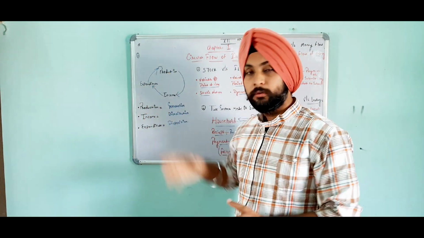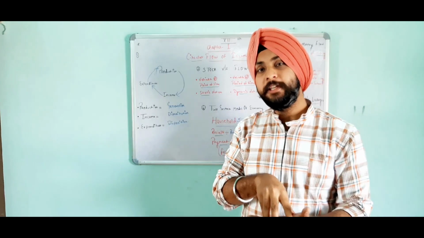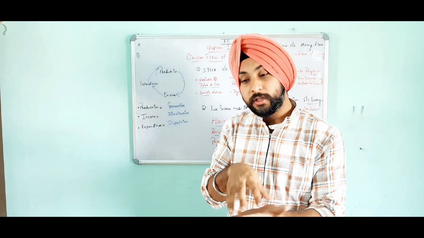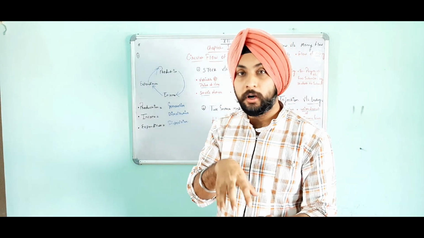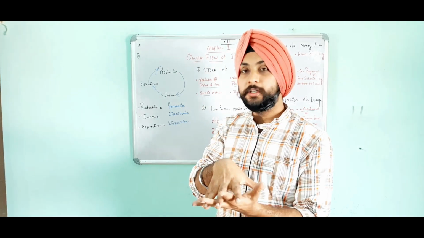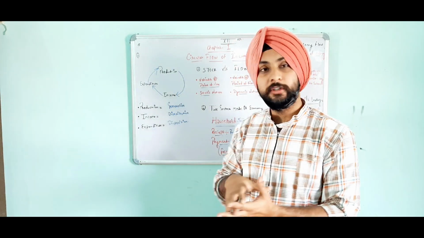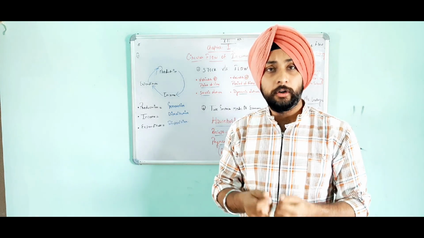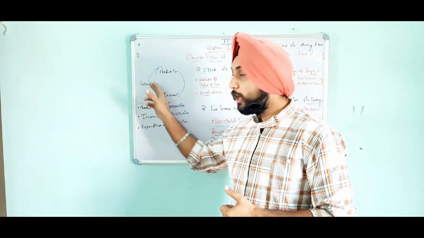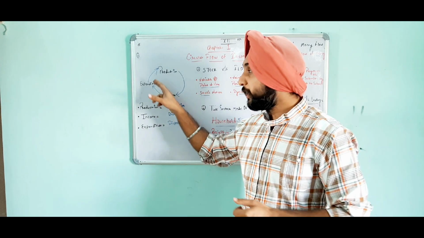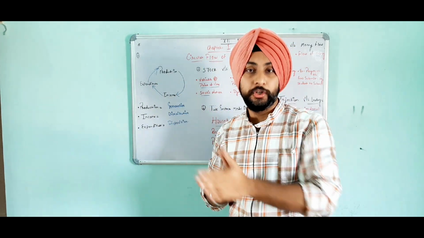The flow always starts with production first. The producers are the first pillars of our economy. Everything is started by the producer, and after the producer starts, it is converted into income. We earn some sort of income, then from income we have to make some sort of expenditure, and from expenditure it again goes into production.